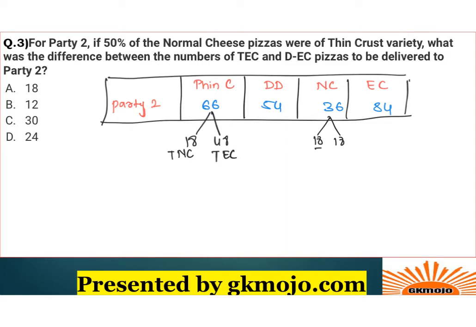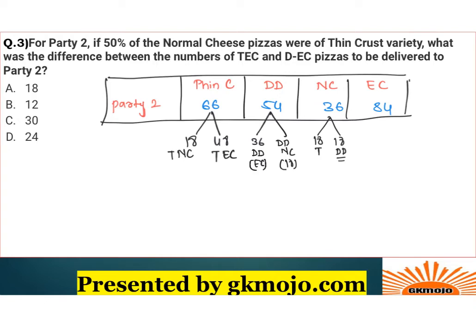Alright, because this is thin crust and this is deep dish. They have given that 50% of the normal cheese were thin crust. Since 18 are thin crust, 18 will be deep dish, right? Similarly, over here, deep dish normal cheese are 18, correct? From here we have this data. So the rest, 54 minus 18, which is 36, will be deep dish and extra cheese, right?